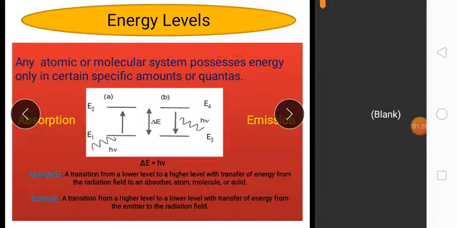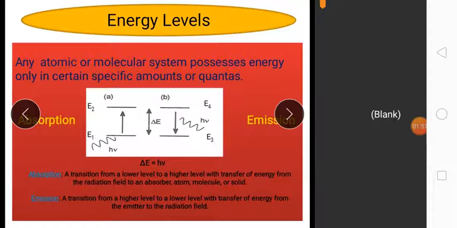When an electron jumps from energy level E1 to E2, the system requires absorption of energy equal to E2 minus E1. So we can say that the energy difference between E1 and E2, delta E, is equal to h nu.